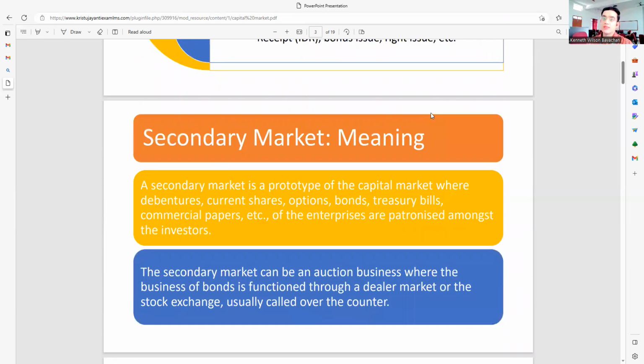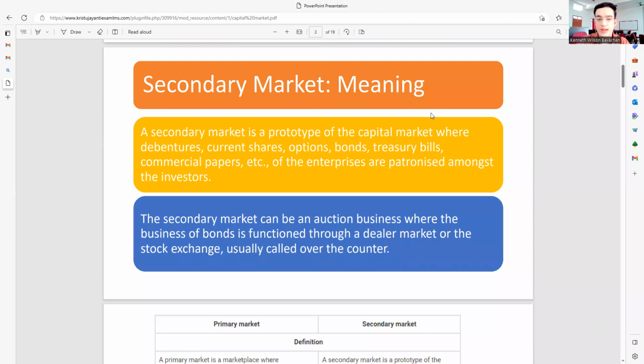The second one we have is the secondary market. Now, what is a secondary market? A secondary market is the type of capital market where debentures, current shares, options, bonds, treasury bills, commercial papers, etc. of the enterprise are traded among the investors. The secondary market can be an auction market where the business of bonds is conducted through the dealer market on the stock exchange, usually called over the counter.